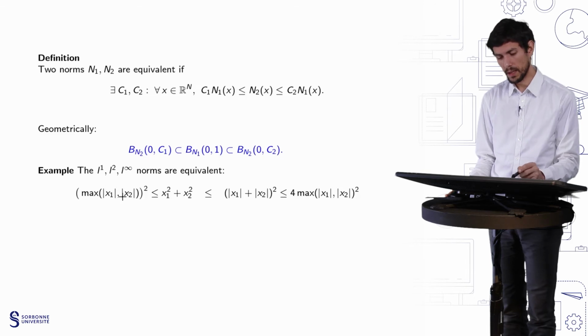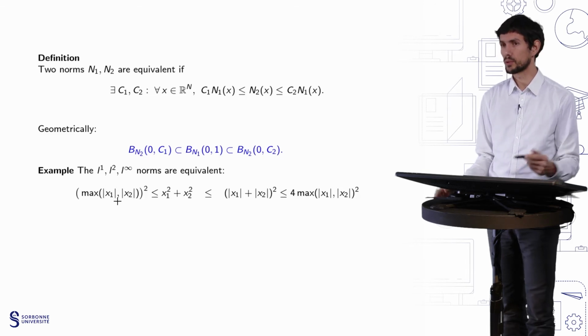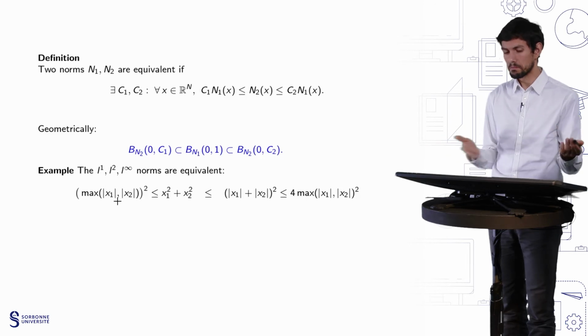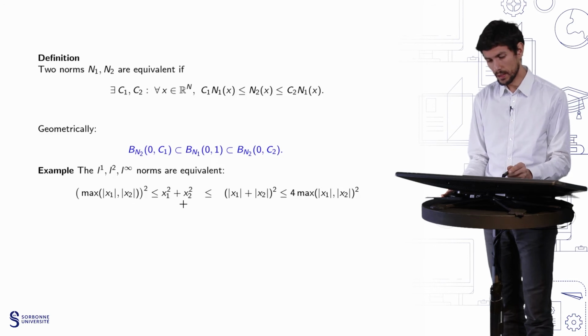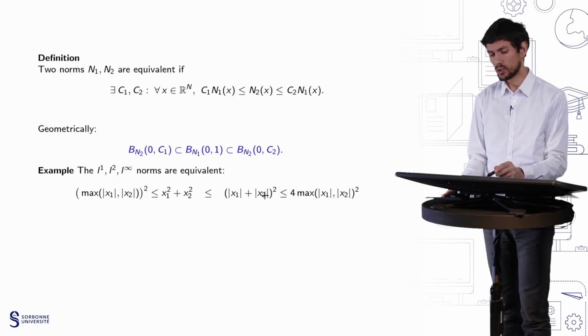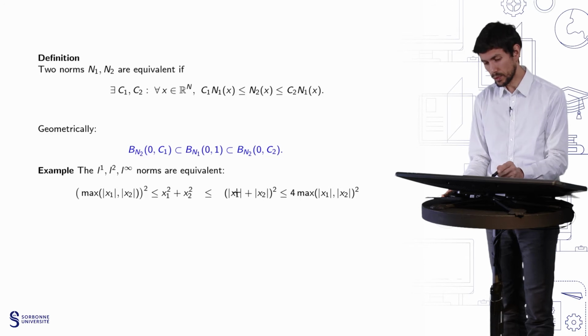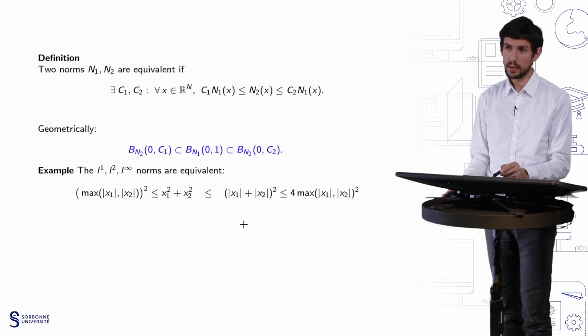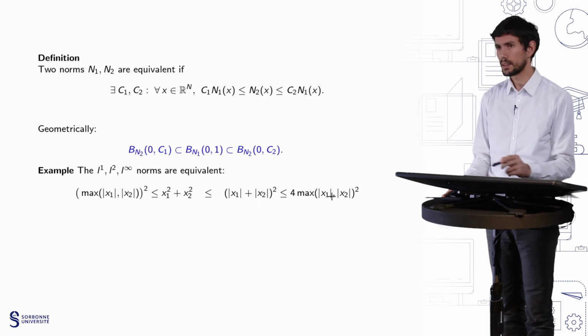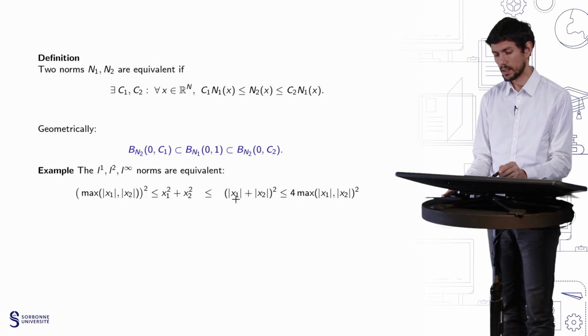First of all, the max of x1, x2 squared is of course smaller than x1 squared plus x2 squared. This is an obvious inequality. Then the second inequality is just obtained by doing the multiplication here. You obtain x1 squared plus x2 squared plus 2 times the absolute value of x1 x2. So you have also the second inequality. And finally, for the last one, you can simply notice that the absolute value of x1 is smaller than the max of x1, x2, and x2 is smaller also than the max of x1, x2.